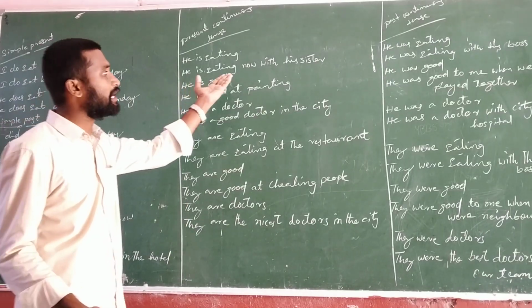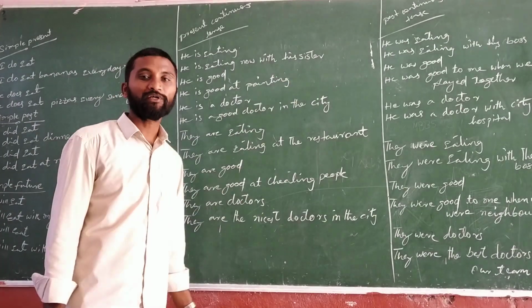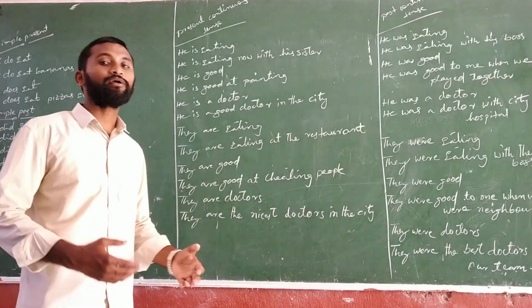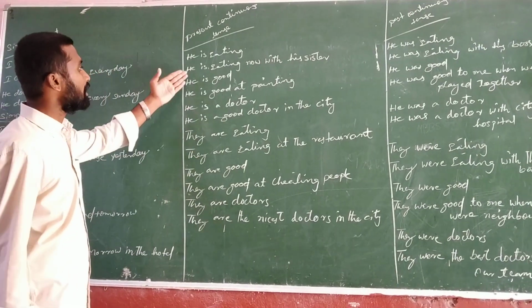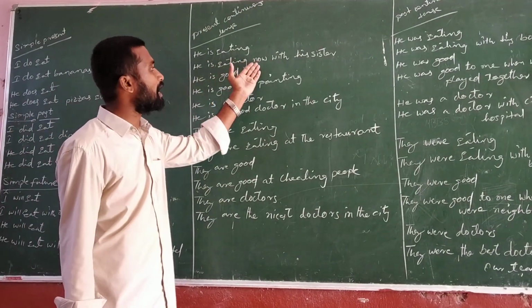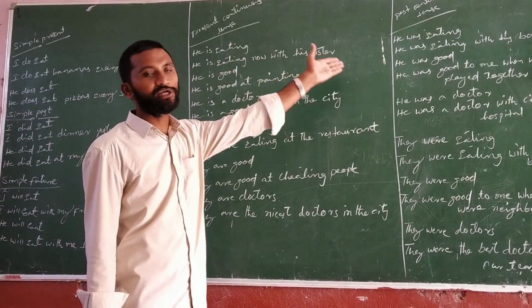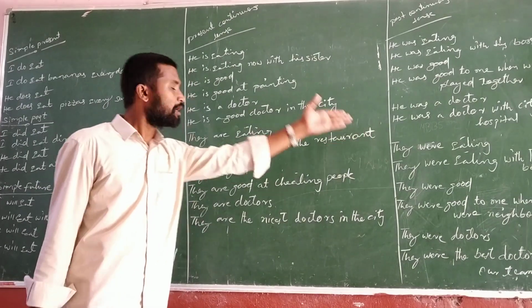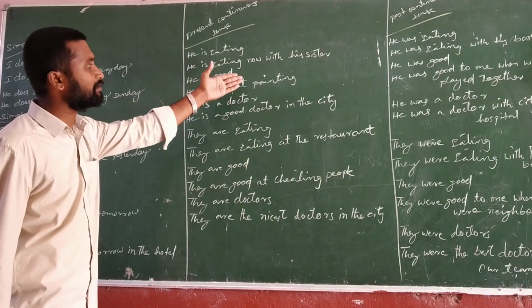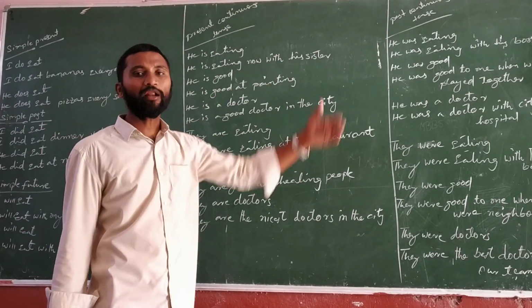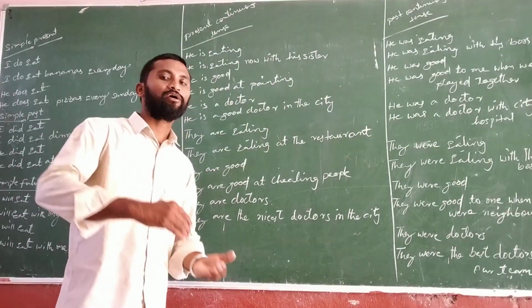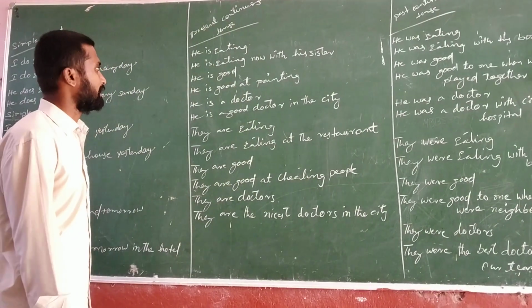So in this way we expanded the sentences. It's easy to expand the sentences. For example, she is eating dinner now with his brothers. They are eating lunch now with their parents. In this way we can expand the sentences.